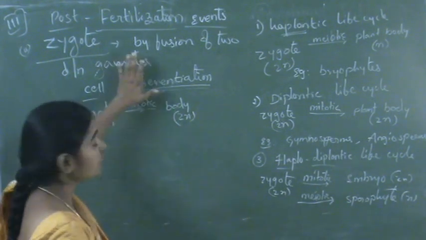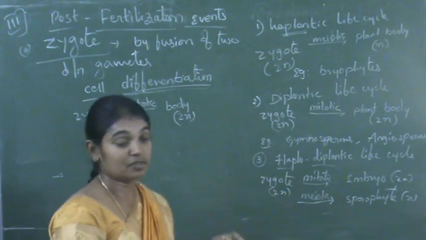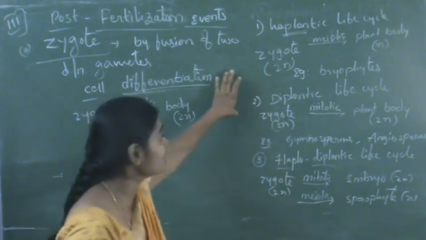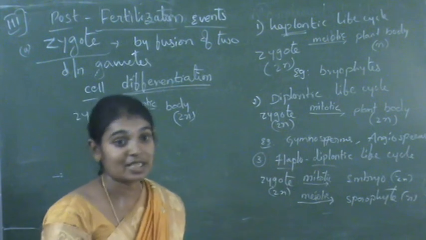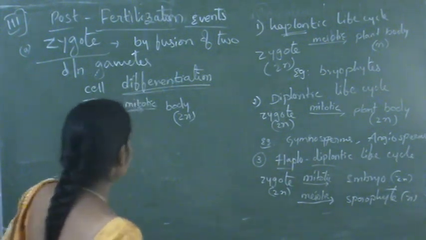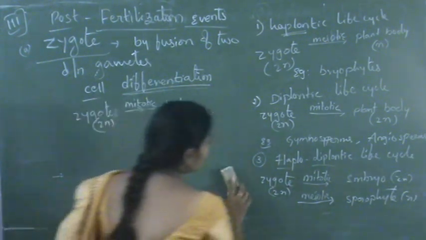So this is the zygote formation, how the zygote is formed, how it undergoes the cell divisions and how it undergoes cell differentiation. And the next process is embryogenesis.